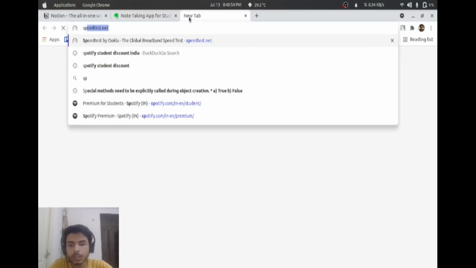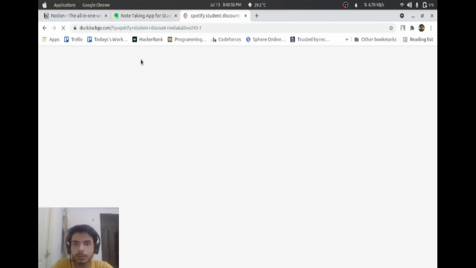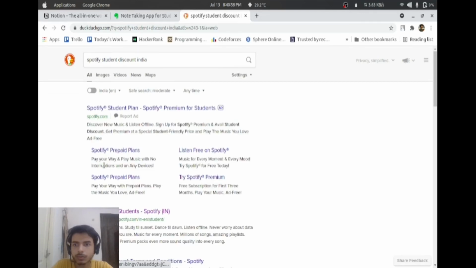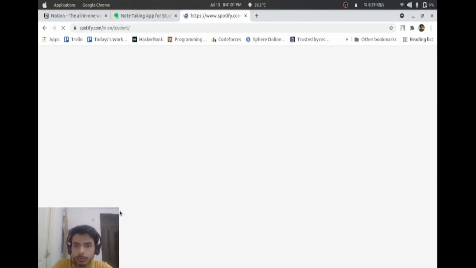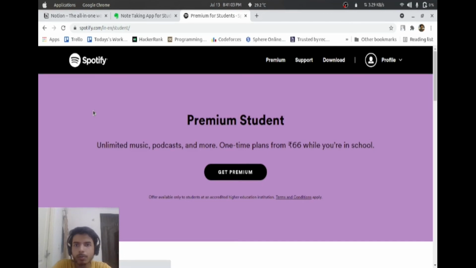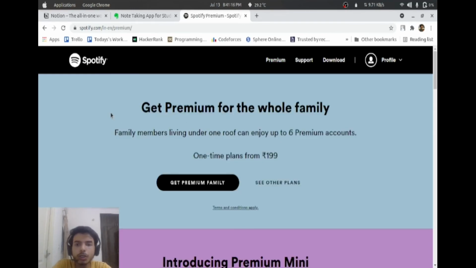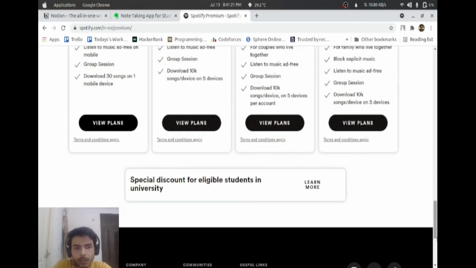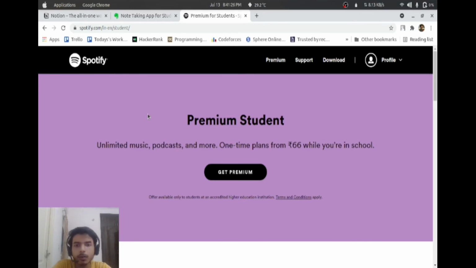Type in the browser Spotify student discount. Click on this link. By using your college student ID, you will get Spotify Premium at 50% off. Only you have to pay 66 rupees while you are in school. Usually you have to pay at least 199 rupees. But by using your college student ID, you will get this plan at 50% off. And I think 66 rupees is not a very big amount for any student.